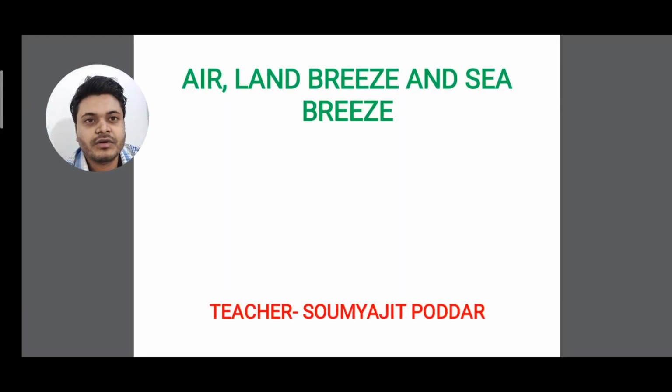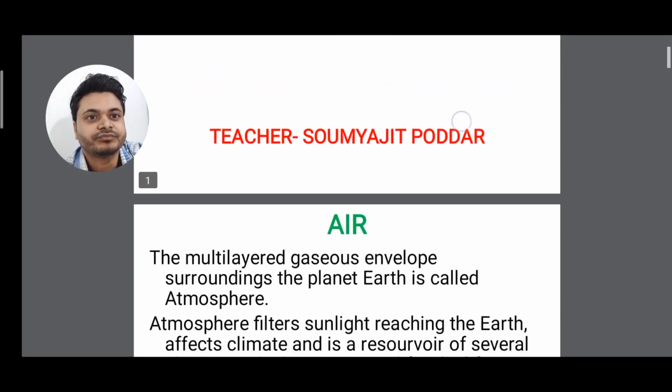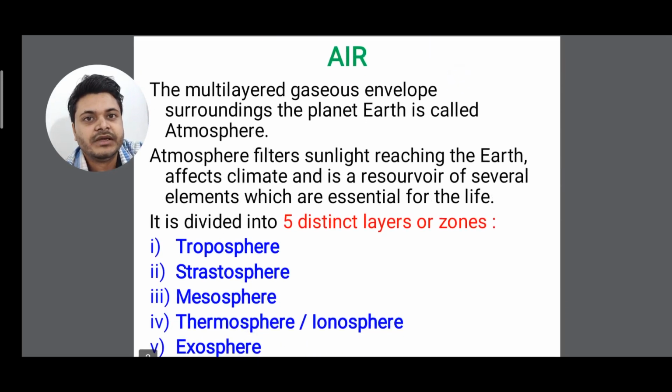So in this topic of air, land breeze and sea breeze, let's see in detail. First I'll tell you about the definition of air. What is air? The multi-layered gaseous envelope surrounding the planet Earth is called atmosphere.